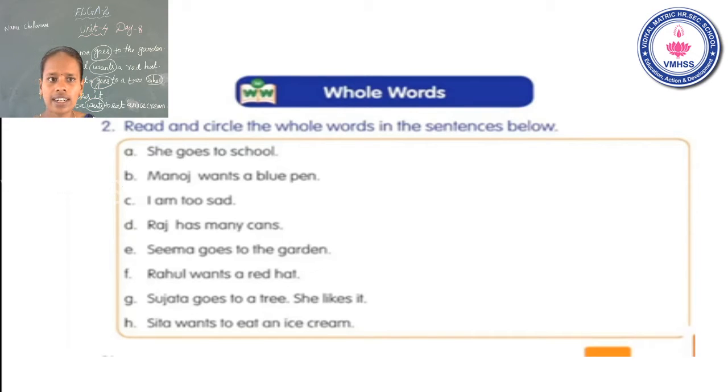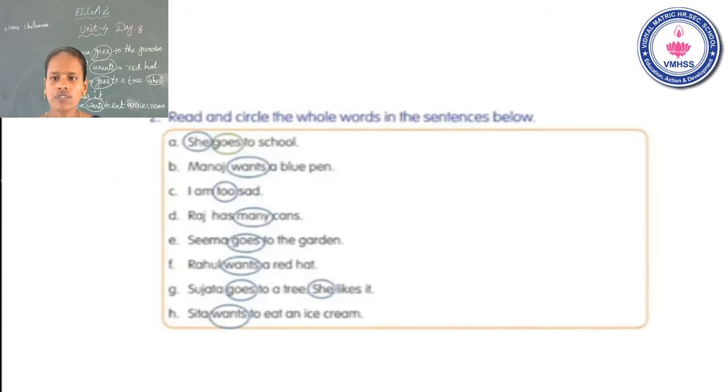See the next slide. This slide. So the answer. The first one answer is she and goes. You can circle the two whole words. The other one is she and goes. Second, B1, you can circle the whole word wants.